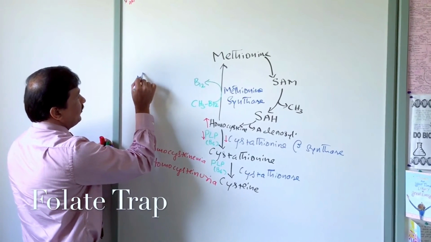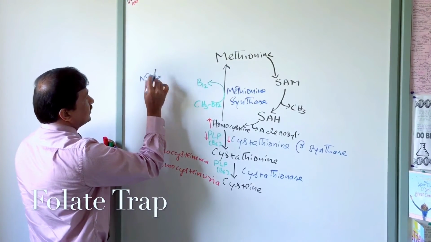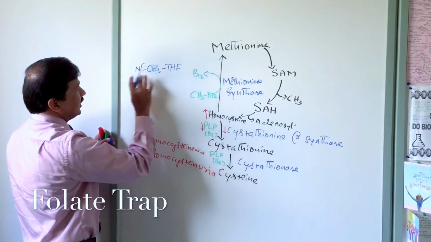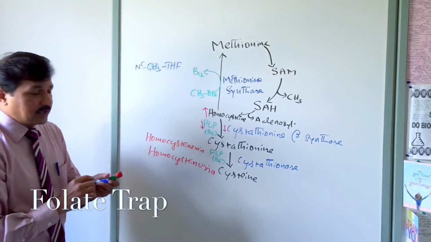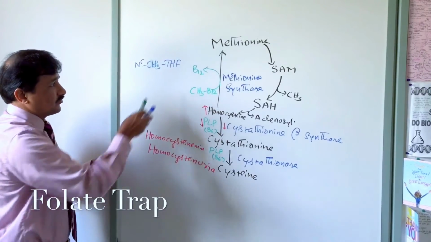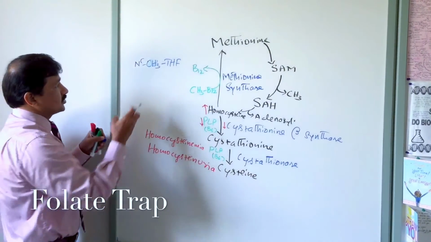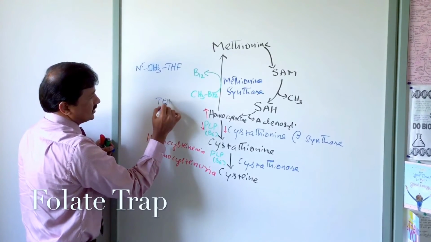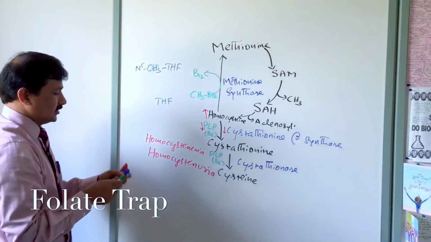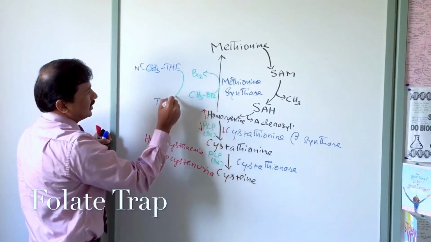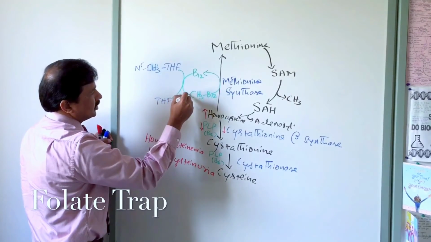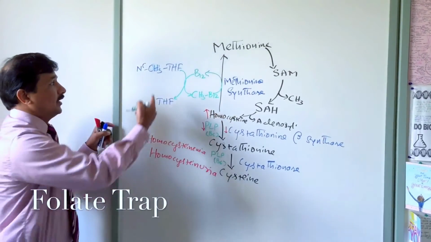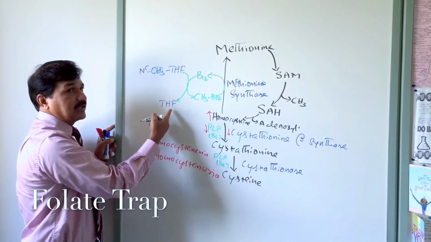So we use N5 methyl, I'll write it as CH3, N5CH3 THF, that is tetrahydrofolate. N5 methyl tetrahydrofolate will give that methyl group to B12, and that's when B12 is converted to methyl B12. So N5CH3 THF is coming out of this reaction as just THF. So I can connect the reactions together now. It will be something like this. B12 takes the methyl group from N5 methyl tetrahydrofolate. That's how you are regenerating methyl cobalamin. And your N5 methyl tetrahydrofolate is coming out as tetrahydrofolate.